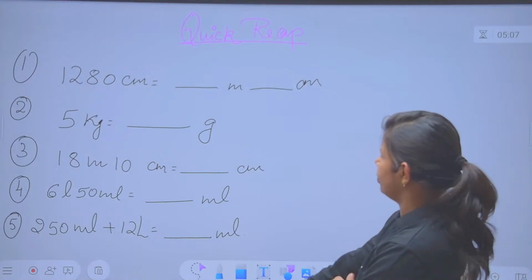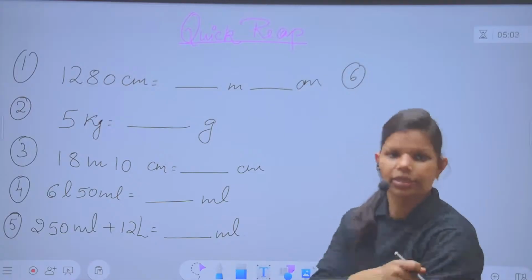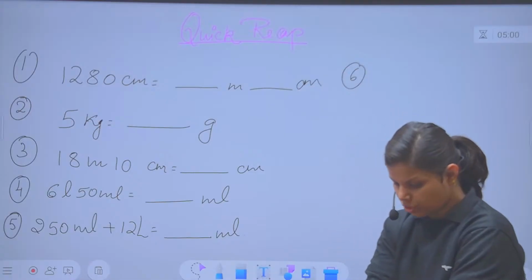We were running short of time with 5 minutes. Now, the sixth question for you is, we have allotted 10 minutes. In that, we have to discuss 7 questions. So solve it.